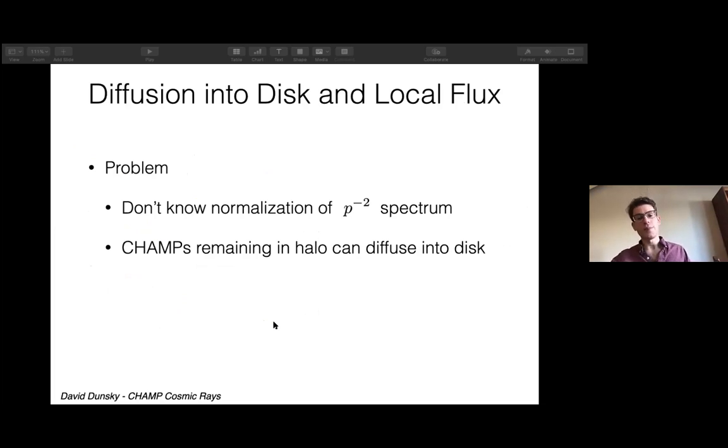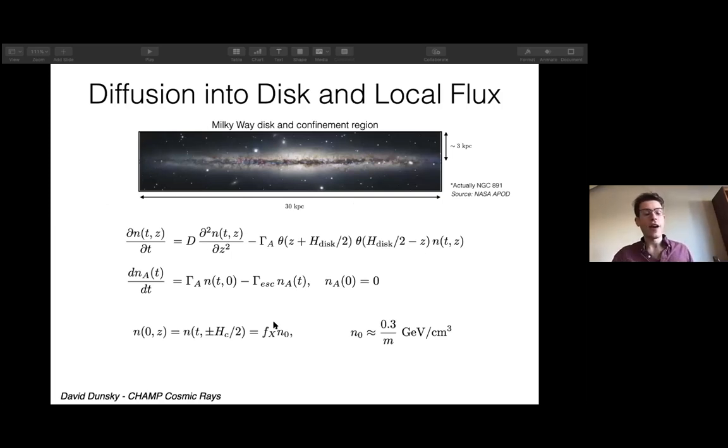However, that's not the whole solution, because we don't know the normalization of the spectra. And just because the champs can escape doesn't mean that they can't diffuse back in. In fact, if they can escape, there are champs in the halo that can replenish them. So what we have to do is solve a rough transport equation in the same line of how cosmic ray propagation models are discussed.